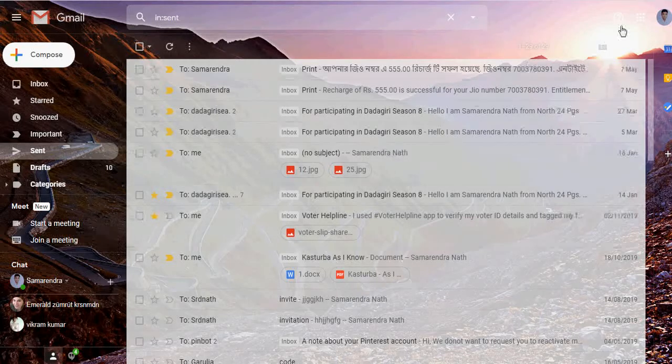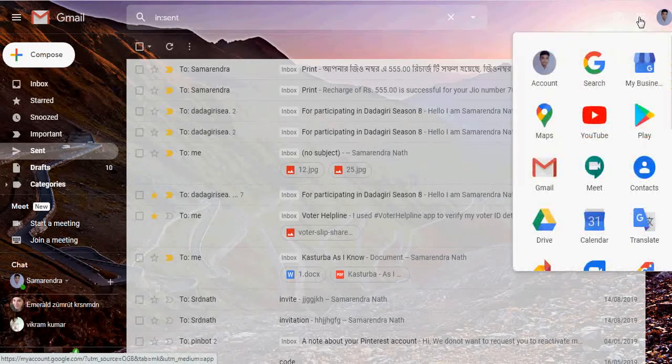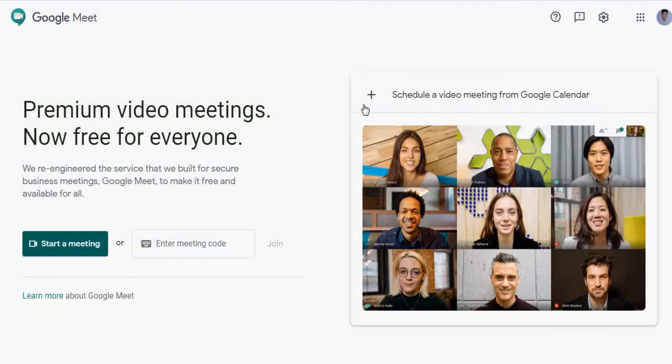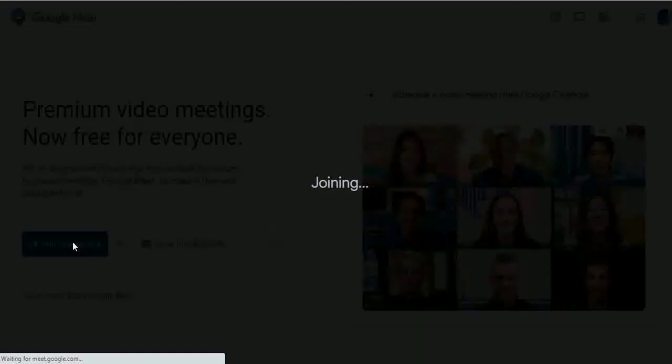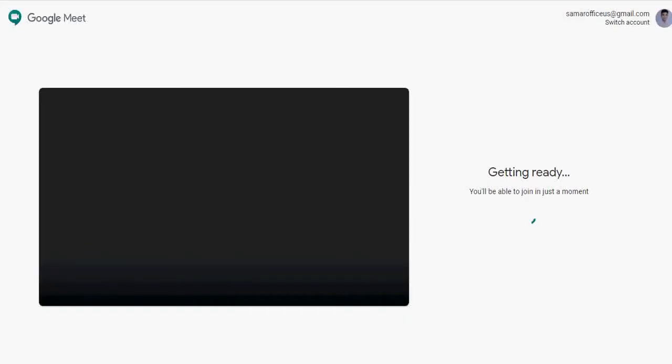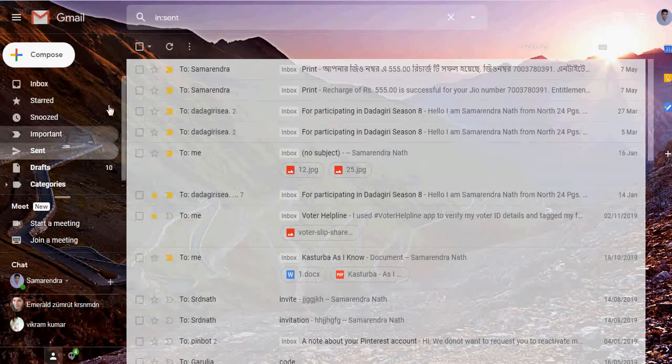You can also get this from the Google Apps Center. You just see there is a Meeting option. You just click on that. So Google Meet is open, and from there you start a meeting. Everything is easy, but this is very handy because it is in this inbox, like in this Gmail. We have seen this Meet New.